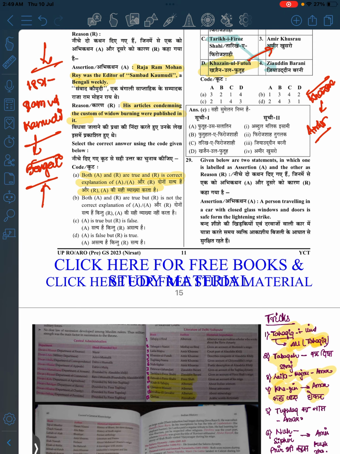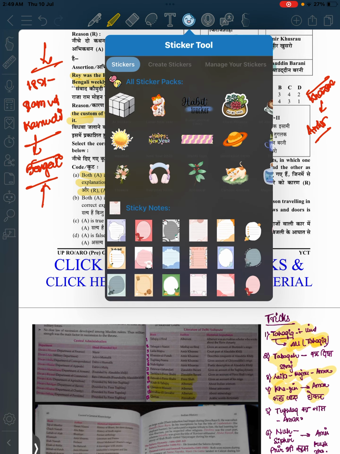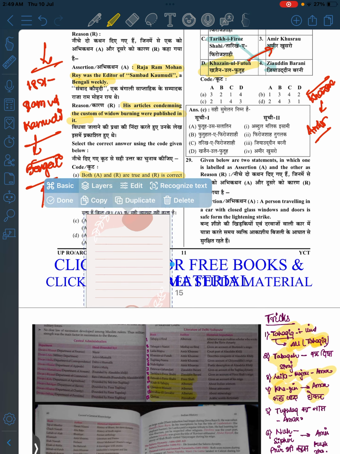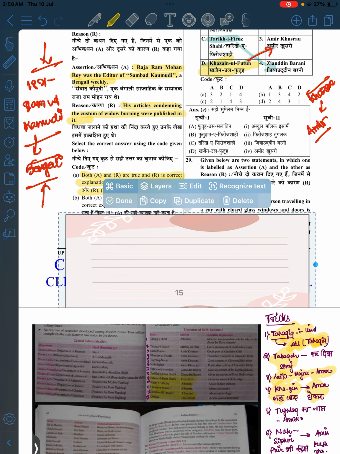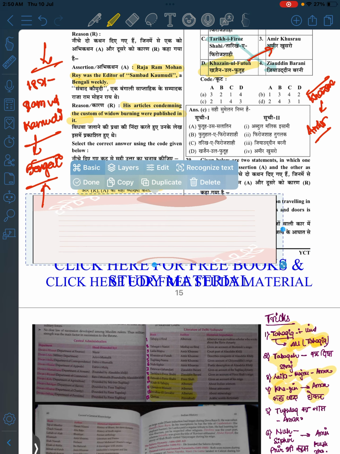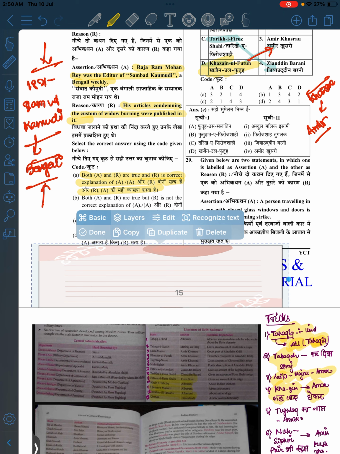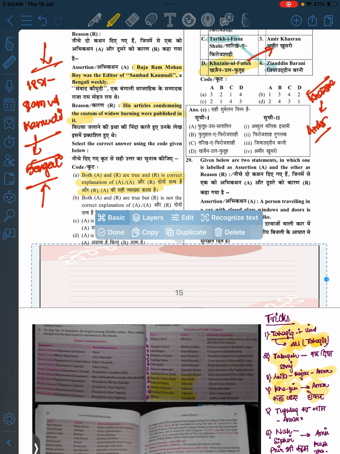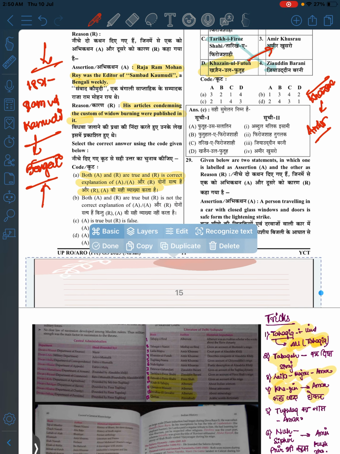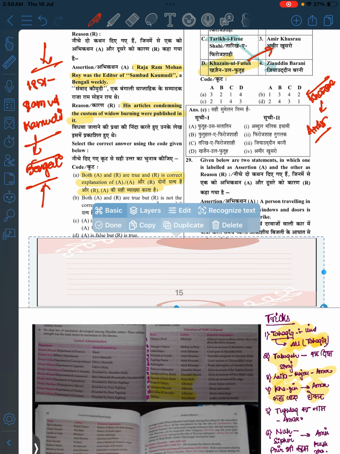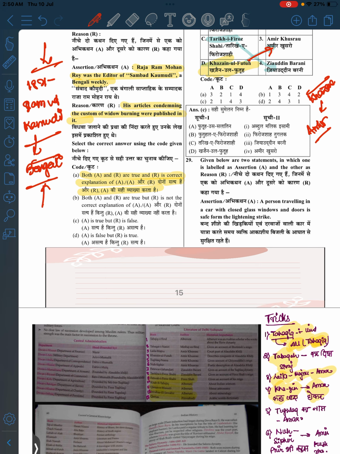Okay. So yes, now let me write it for you so that you will not be getting confused. So here I have placed one marker kind of thing, and here I will write what it is saying. Now see, Tarikh-i-Firoz Shahi is by Ziauddin Barani.